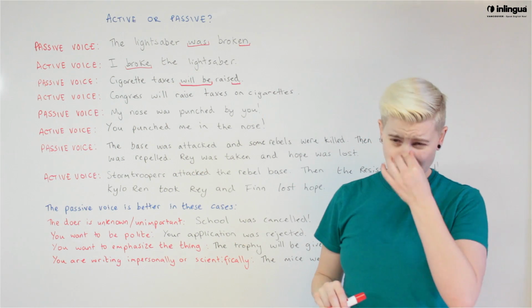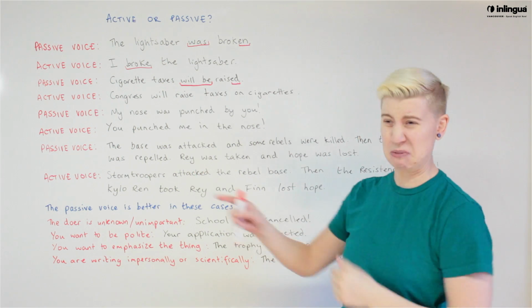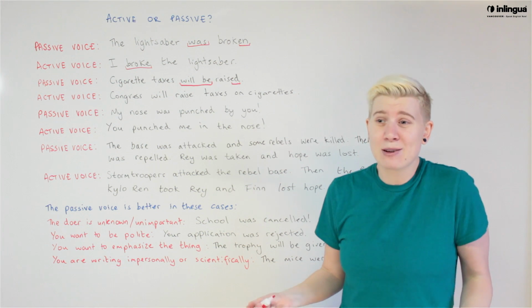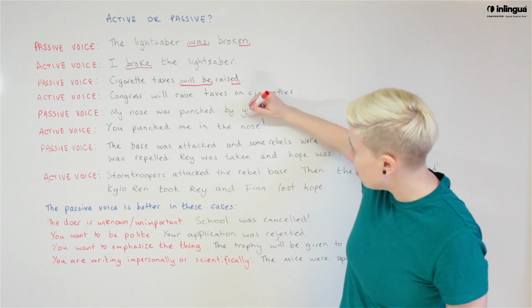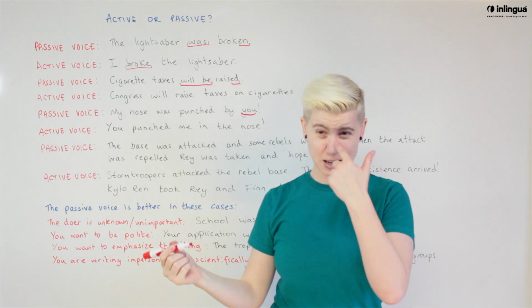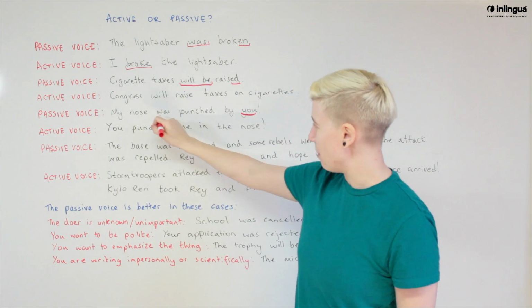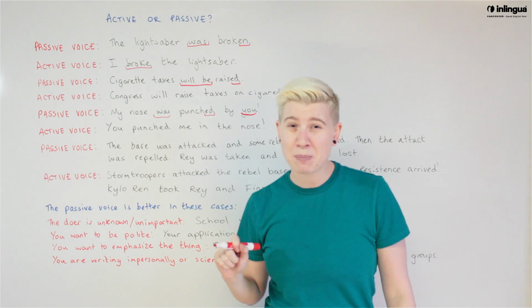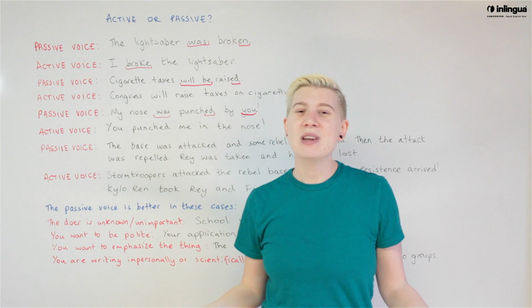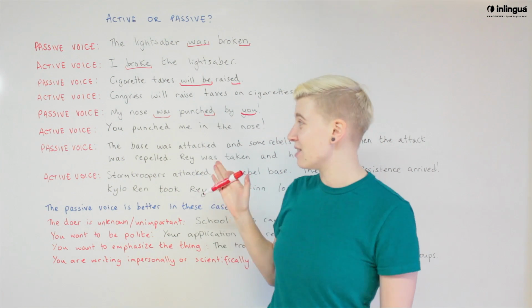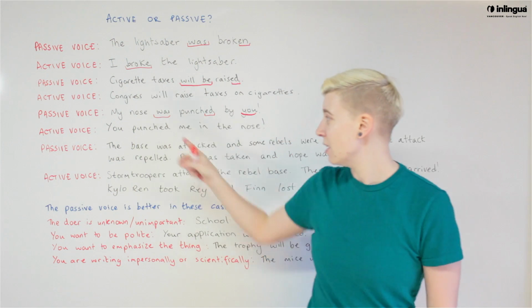Passive voice: my nose was punched by you. Does that sound weird? It does, it sounds really weird, especially because we know who did it. I'm talking to them, by you. My nose was punched. Remember we've got was and past participle. My nose was punched by you. Nobody would ever say that. That's a really silly way to make a sentence. This sentence needs to be in the active voice.